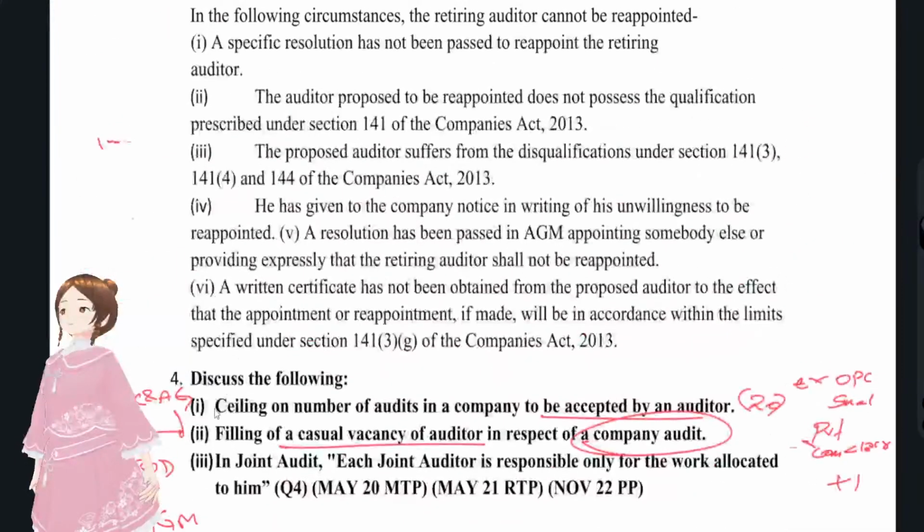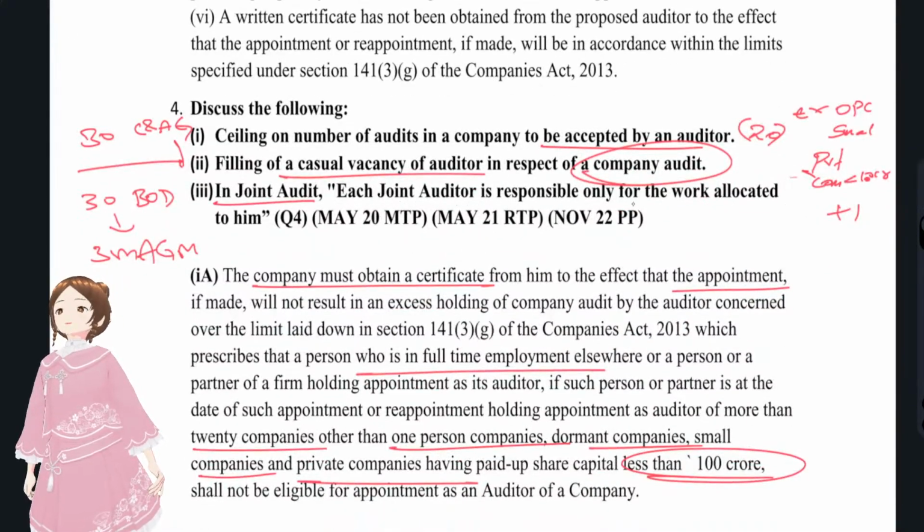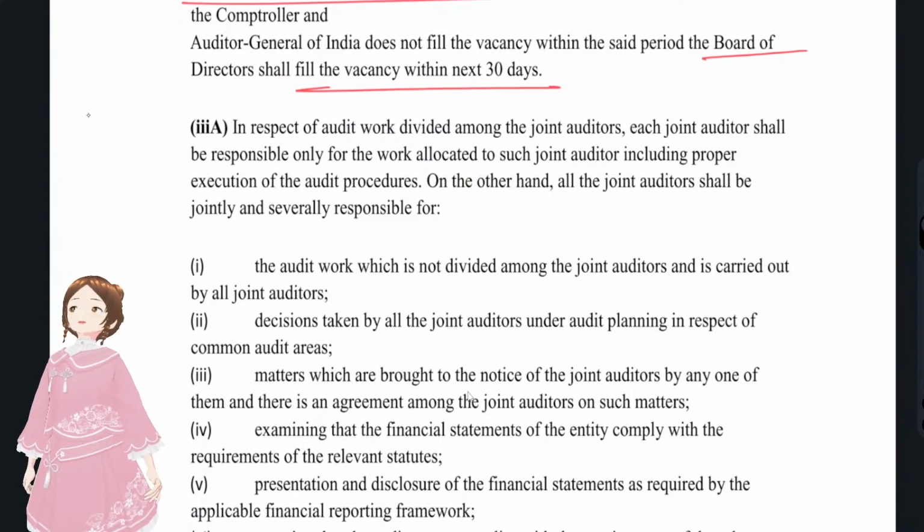Okay, now we'll see the third question that was discussed here, that is, in joint audit, each auditor is responsible only for the work allotted to him. It's individual responsibility. Let's see what they are talking about. In joint audit, in respect of audit work, joint auditors were responsible for the divided work.